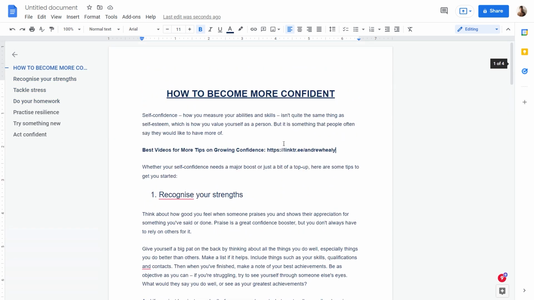Now what you guys have to do on Google Docs is write a guide on self-confidence and then add the Linktree link of yours in there. But since I've already written this guide for you, you won't have to. I will leave the link of this guide in the description box below so that you won't have to bother typing up any of this.